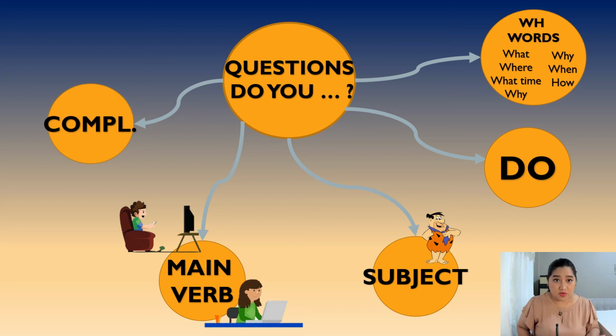And of course, if you want, you can use a complement. And for a complement, you have many options. The first one: in, on, or at. Examples, of course. What time do you study? Or where do you work in the morning? Or what time do your children go to school? Or when do they travel? Or for example, only questions using the auxiliary do.